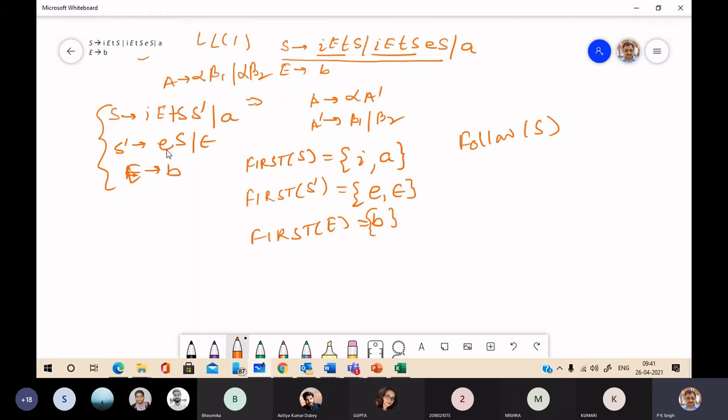Okay, to compute the follow, if you apply rule 2 on this production, rule 2 says if we have A goes to alpha B beta, a production in the grammar, then follow of B contains all the symbols of first of beta.